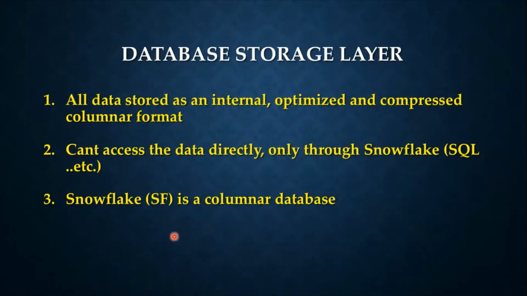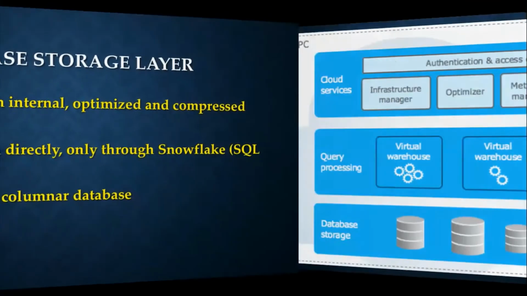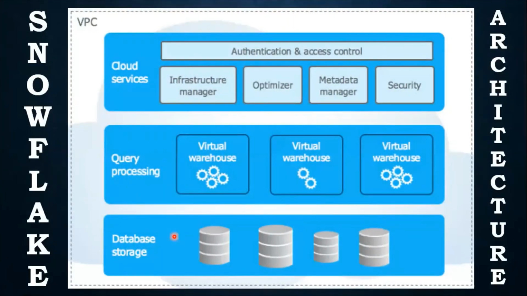Now move to the next layer. It's the query processing layer. Query execution is performed in the processing layer. Snowflake processes queries using virtual warehouses. As you see in the diagram, we have three virtual warehouses here, but we can create as many virtual warehouses as we want, and that will decide how the query is going to run on the Snowflake database.